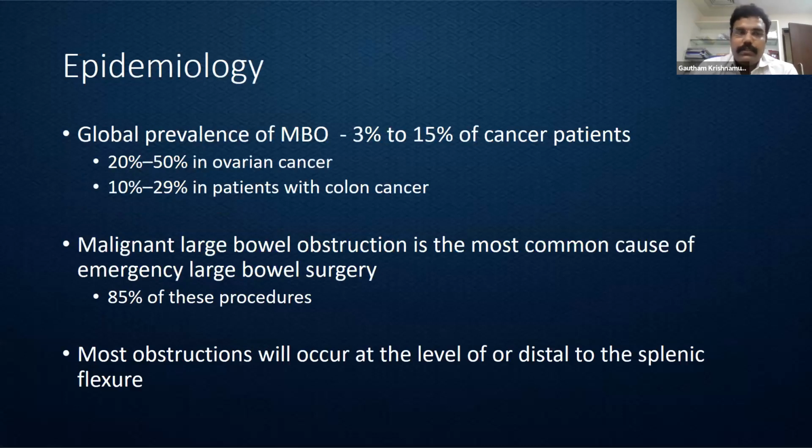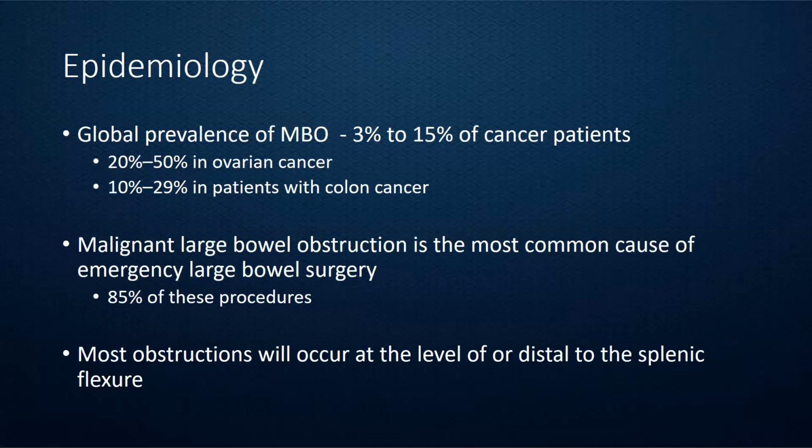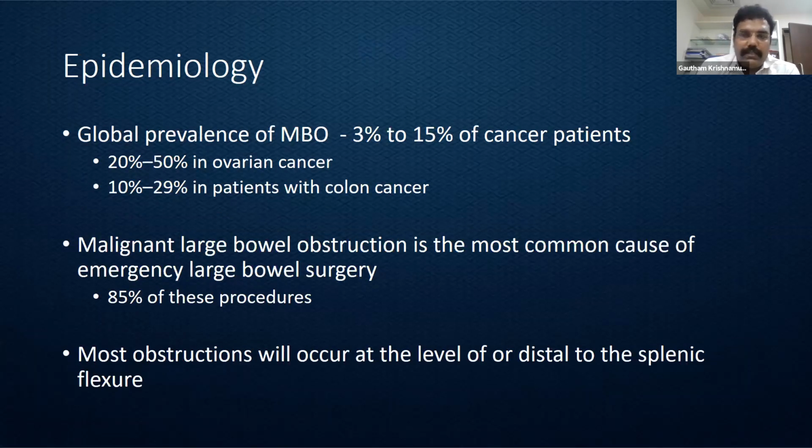So coming to epidemiology, the global prevalence of a malignant bowel obstruction is up to the tune of 3 to 15%. This includes both the small bowel as well as the large bowel. But if you take patients with colon cancer, nearly a third, according to certain series, can have colonic obstruction. And more so, a malignant large bowel obstruction is considered the most common indication for an emergency large intestine surgery. Nearly 85% of emergency large intestine surgeries are performed for the indication of malignant large bowel obstruction.